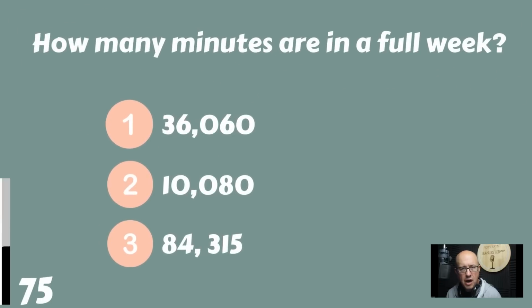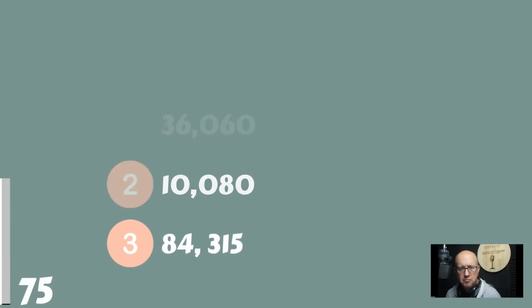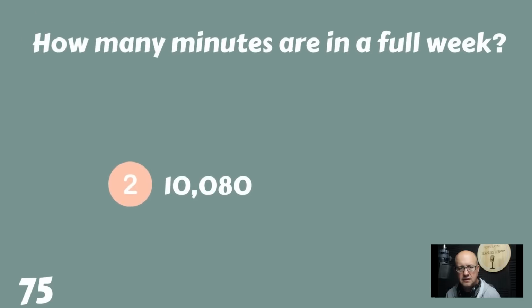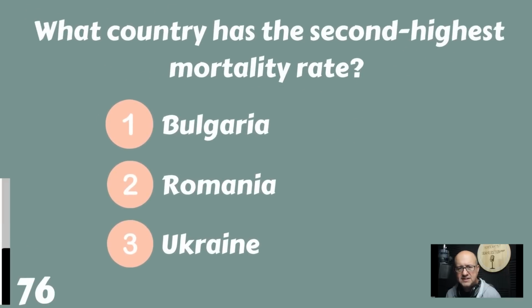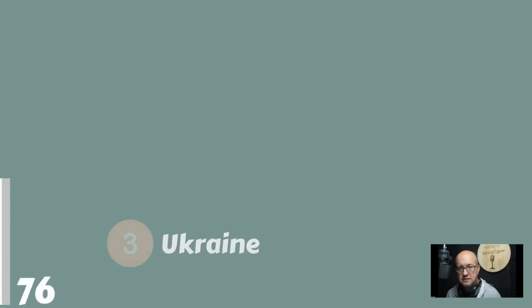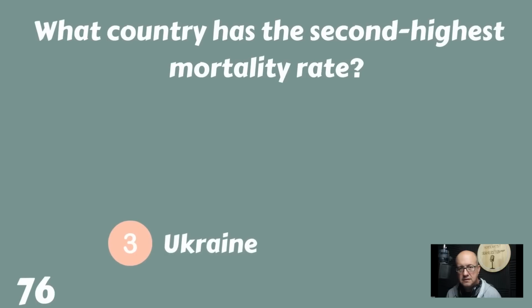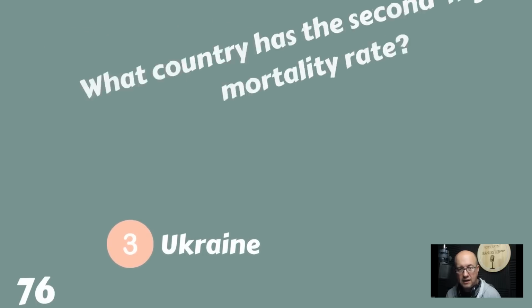How many minutes are in a full week? 36,060, 10,080, or 84,315 minutes in a full week? There are 10,080 minutes in a full week. What country has the second highest mortality rate? Bulgaria, Romania, or Ukraine? That would be Ukraine.